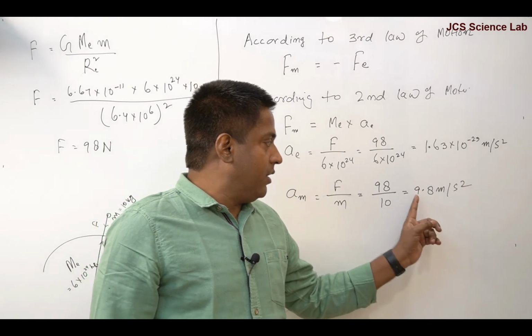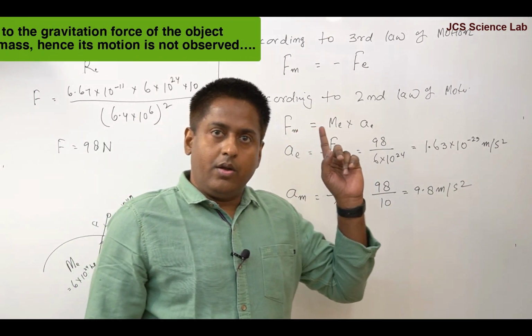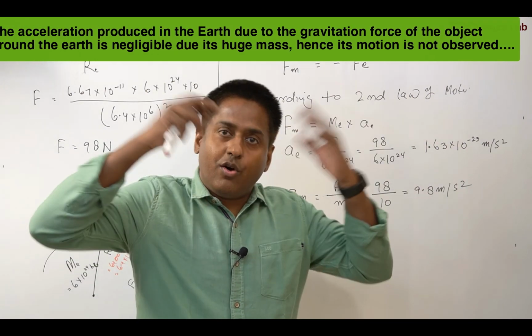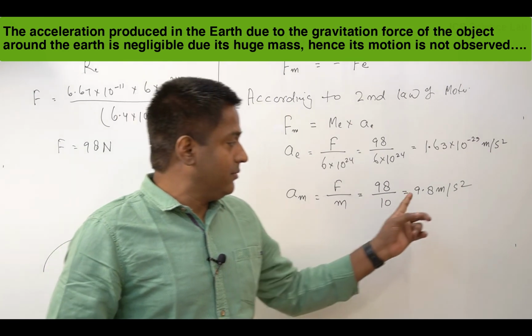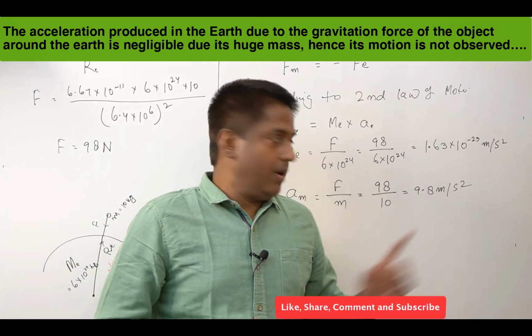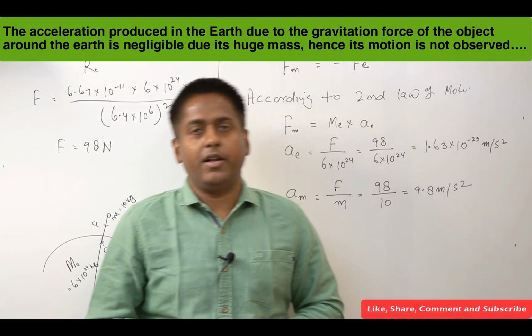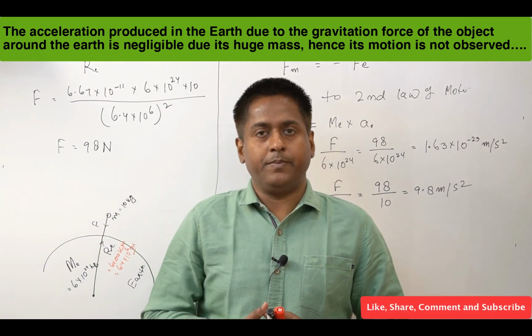And remember, this is the acceleration which is produced in all the objects falling around the Earth, closer to the Earth especially. This is common acceleration, and this acceleration is called acceleration due to gravity, that we'll discuss separately.